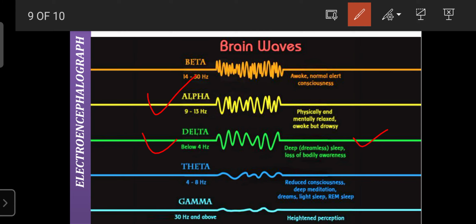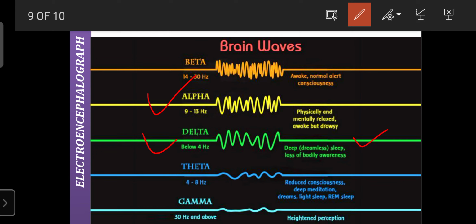But the theta waves have frequencies of 4 to 8 hertz. These are recorded with reduced consciousness, deep meditation, dreams, light sleep, and REM sleep.